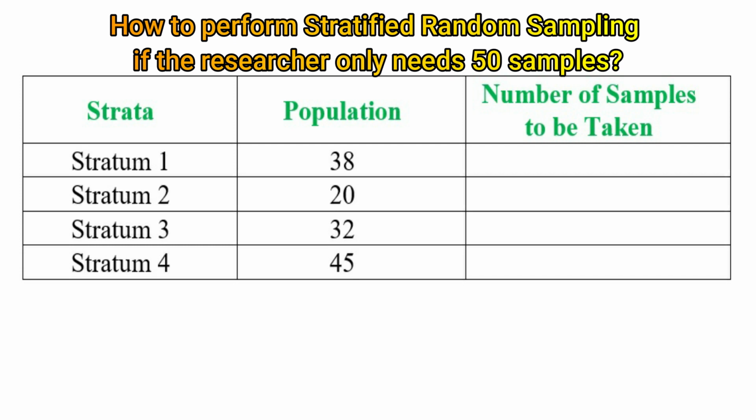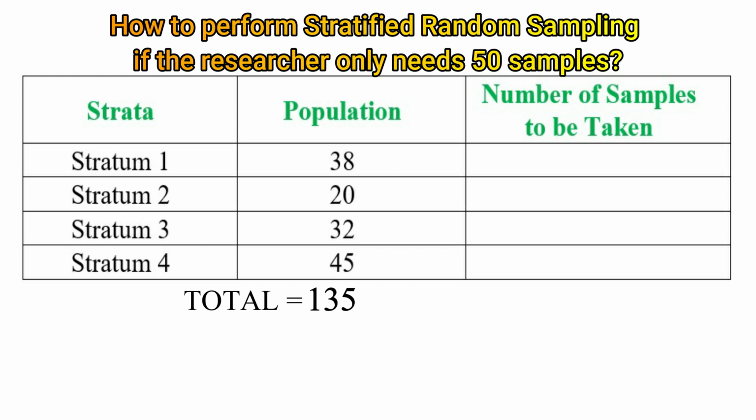To compute for the exact number of samples to be taken from each stratum if the researcher wishes only to study 50 samples from the given data, the first thing to do is to know the total size of the population. To do that, simply add the sizes of all strata. In this case, 38 plus 20 plus 32 plus 45 equals 135. Therefore, the total population is 135.